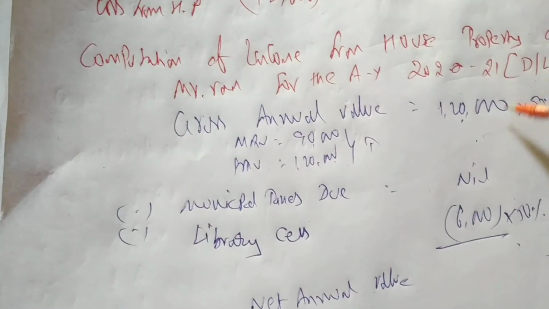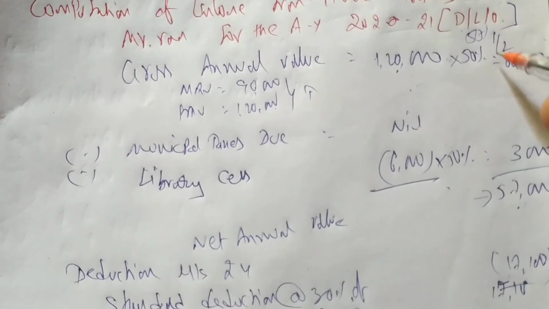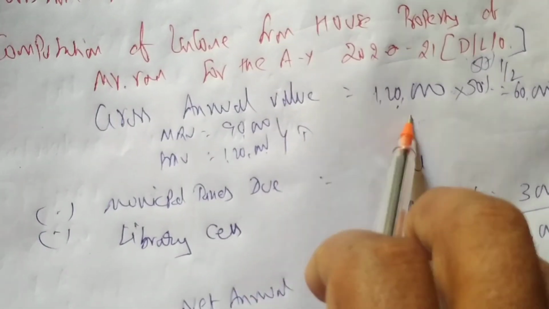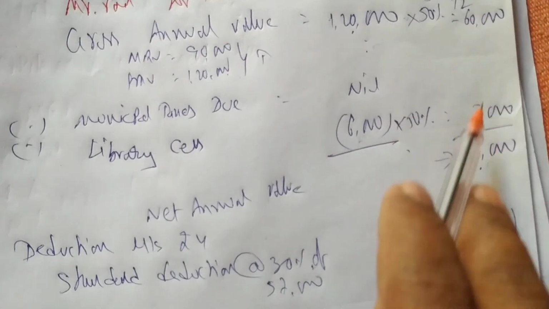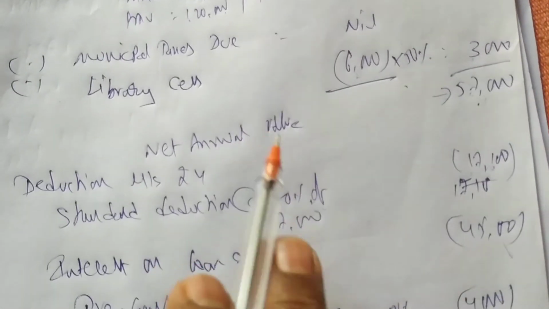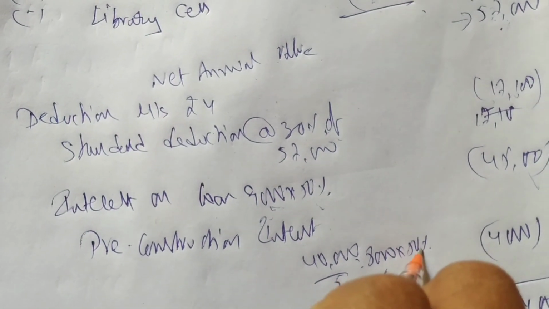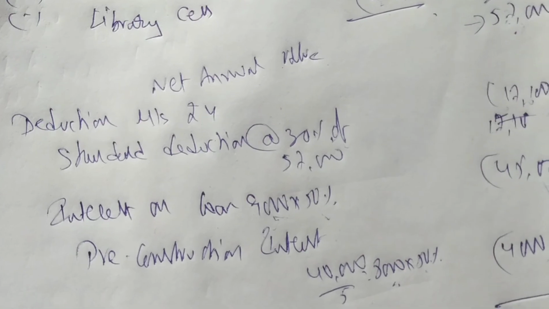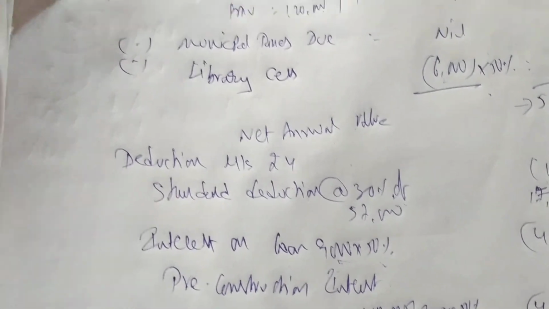Computation of income from house property, and that is a half. We have taken 50% self-occupied, deemed to be let out. So we have done the calculations. This we have done for the entire property. I have taken here half, and municipal library cess also half I have taken. And 60 minus 3, 57. From here onwards, this 57,000 you do 30%, 17,100, and 9,000 is for the entire house. You do half, you get 4,500, and interest on loan pre-construction you are getting 8,000, that is for the entire house. You do half, you get 4,000. 31,400. So income from house property, we got 31,400. Easy, right? It's very easy. Separately you have to do.